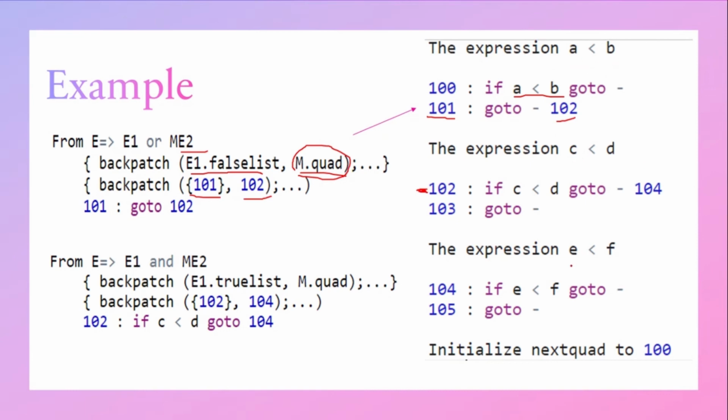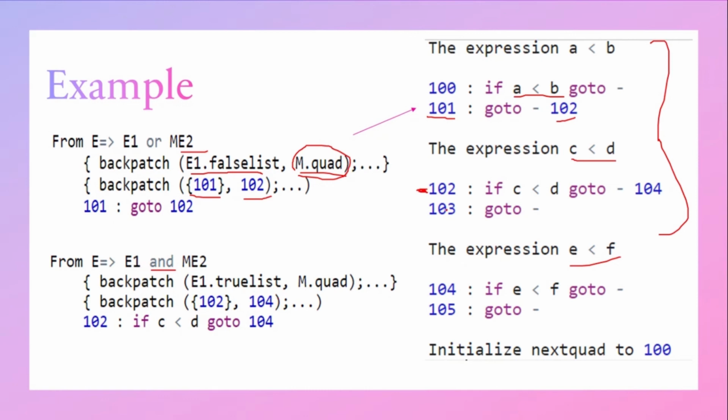Then for the next expression, which is for the complete thing, that is, if A less than B or C less than D and E less than F. After checking these two conditions, we have to check this condition, because only when this is true will we check E less than F, because we have joined these two expressions with an AND operator, right? So both expressions have to hold true. So what is the semantic rule for this expression? Backpatch of E1.trueList, M.quad. If expression 1 is true, we have to go and check expression 2. If expression 1 is false, there is no need to check expression 2. We can simply come out of the loop. Whereas if expression 1 is true, we have to go and check expression 2, because it is an AND operator.